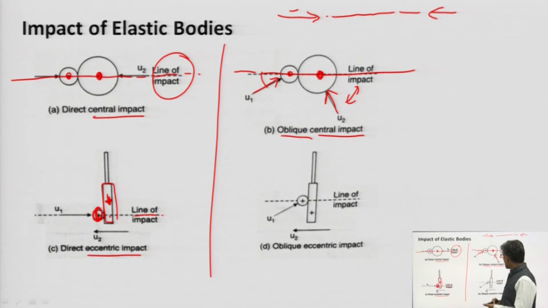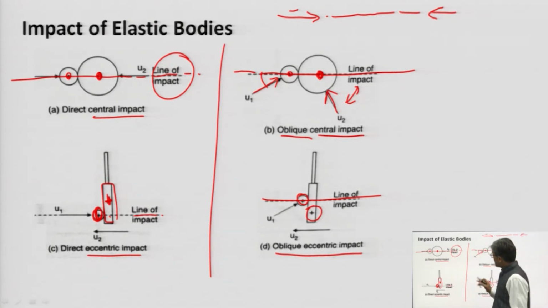So, oblique central impact, and it is oblique eccentric impact if the CG is not coinciding with the line of impact. The first body is this, and the second body's CG is this.